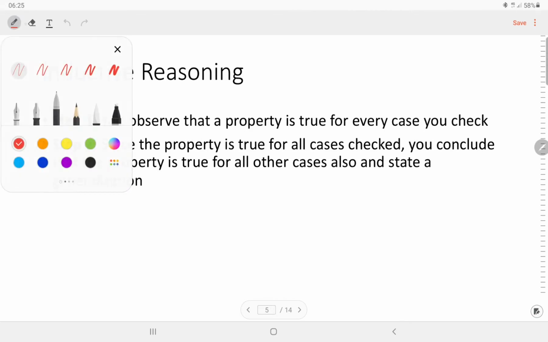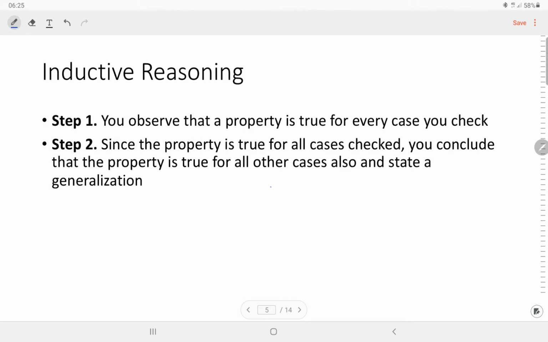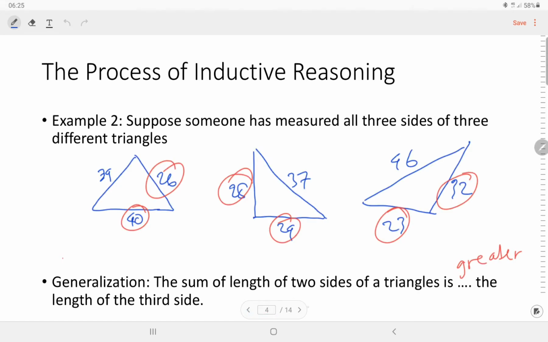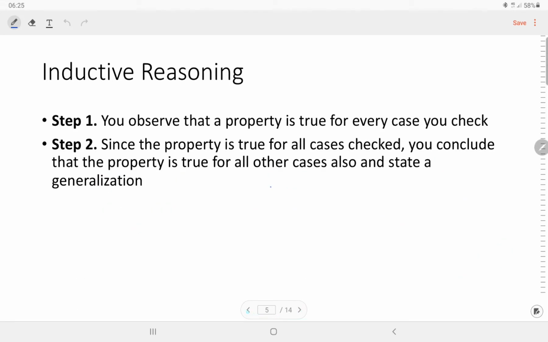And then we have the other reasoning, which we call inductive reasoning. We can make conclusions, but how do we conduct inductive reasoning? There are at least two steps. The first step is you observe that a property is true for every case you check.